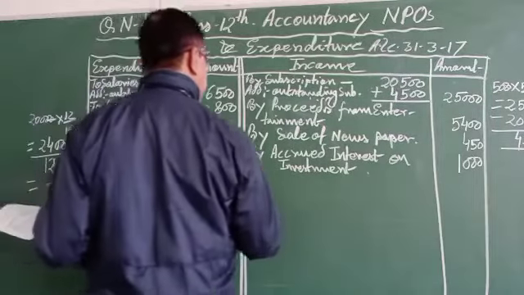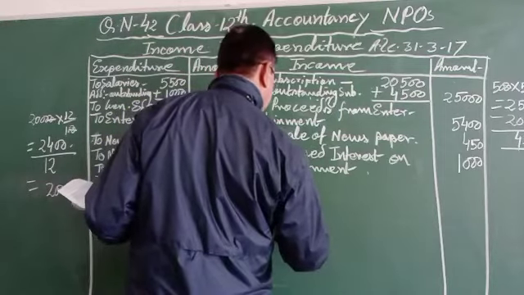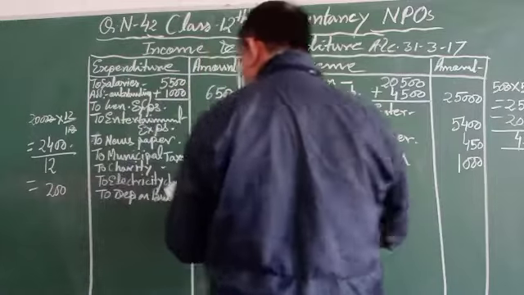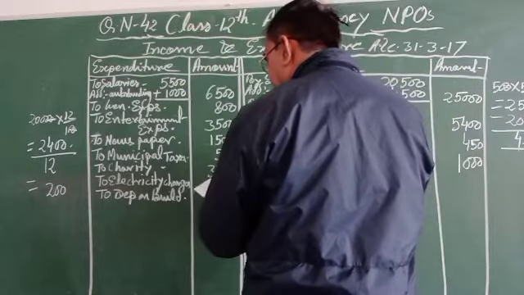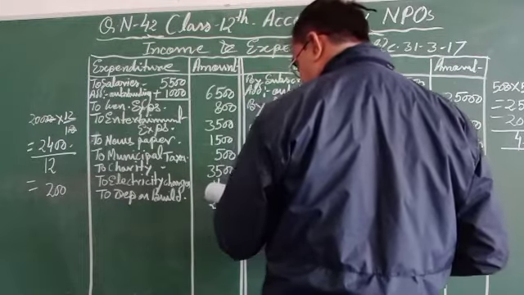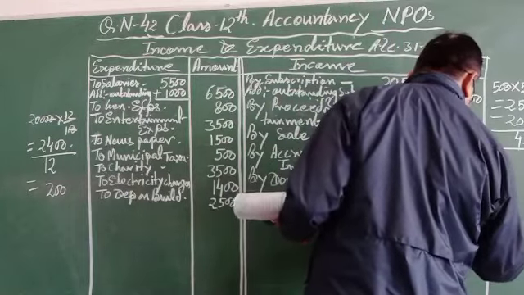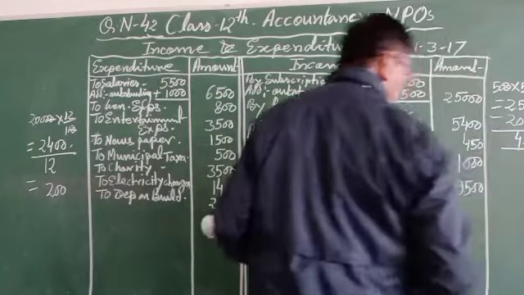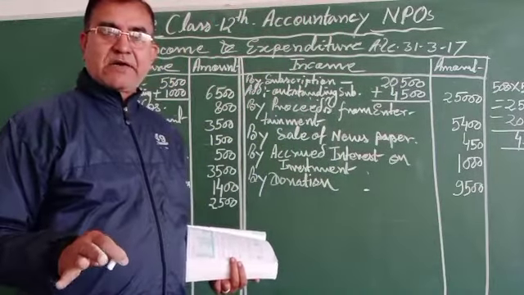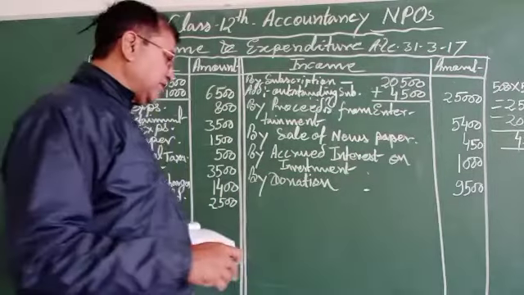By donation in income column, by donation that is given, 9,500. No additional information is given regarding donation. So this one is treated like the general donation and recorded in the income column of the income and expenditure account.